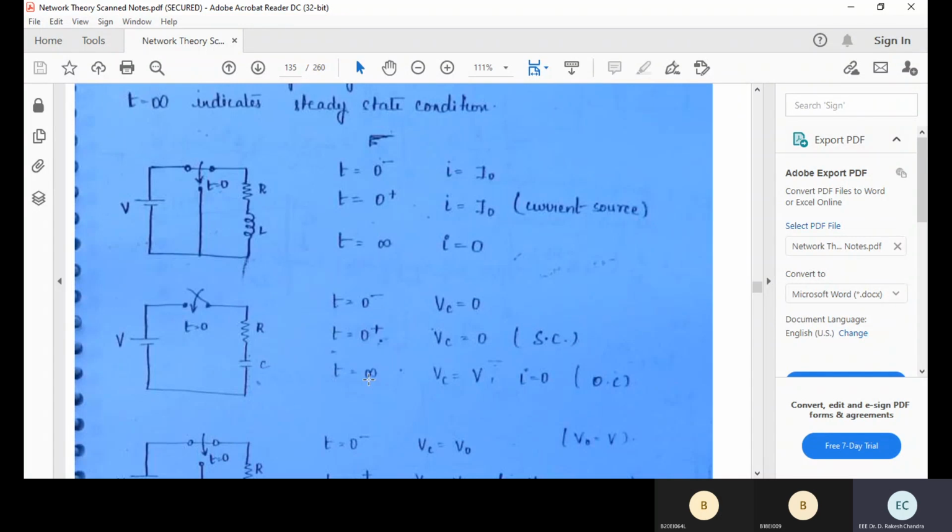Similarly, for a series RC circuit, at t equal to 0 the switch is closed. t equal to 0 minus means the switch is open, and t equal to 0 plus means the switch is closed.